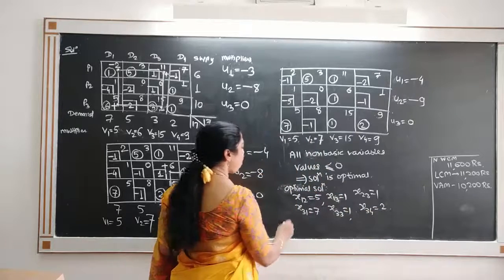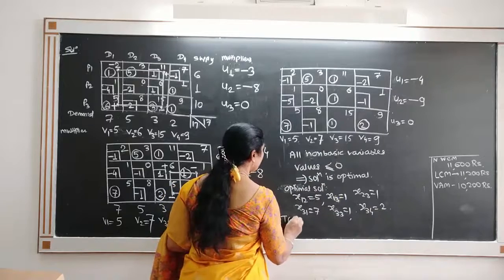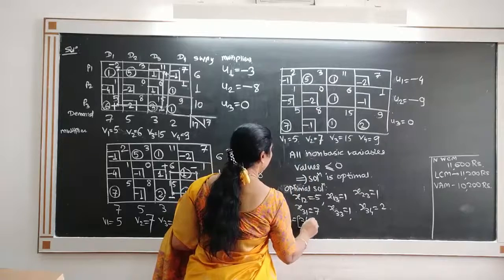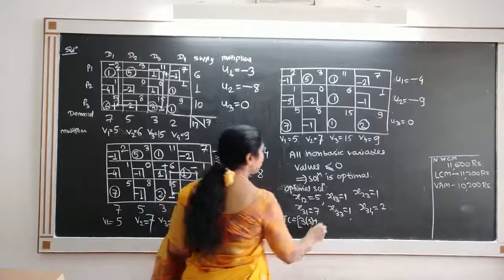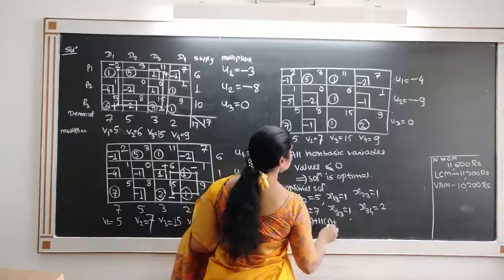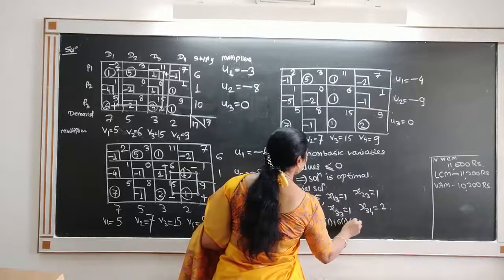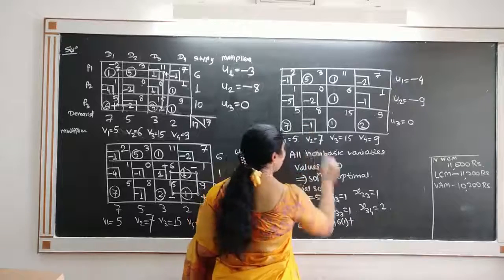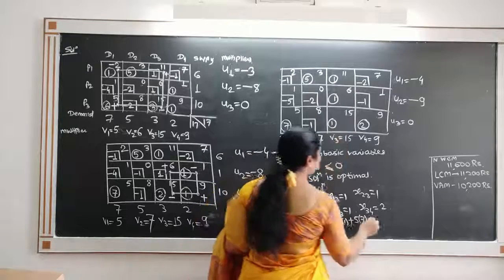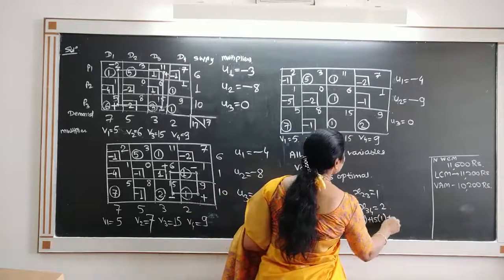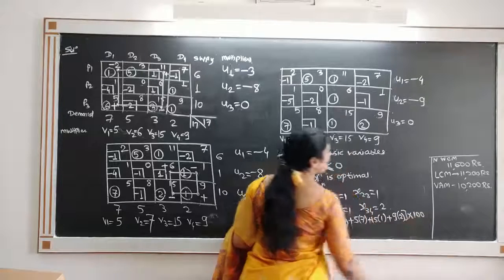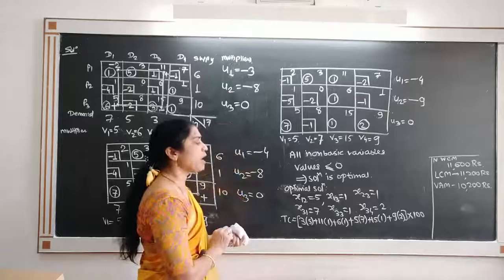And see what the cost is. The transportation cost comes to be 5 into 3, or 3 into 5, plus 11 into 1 plus 6 into 1 plus 5 into 7 plus 15 into 1 plus 9 into 2, and because the cost is given in hundreds of rupees, we multiply by 100.